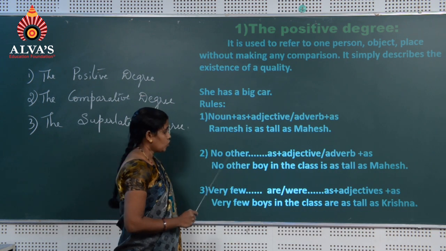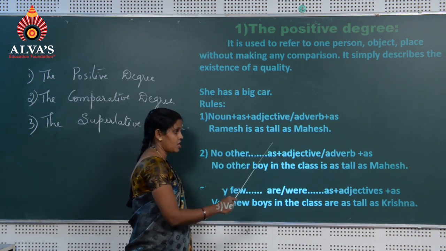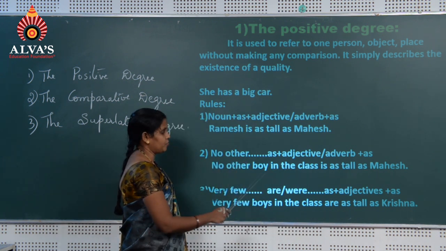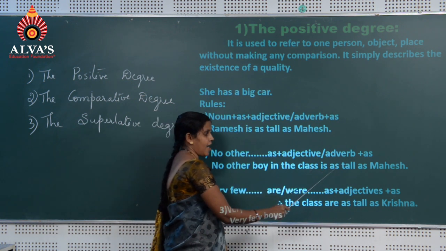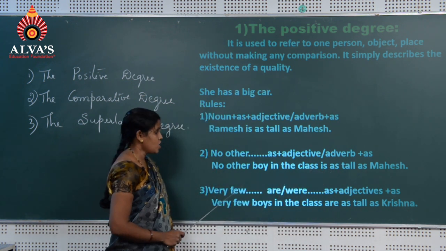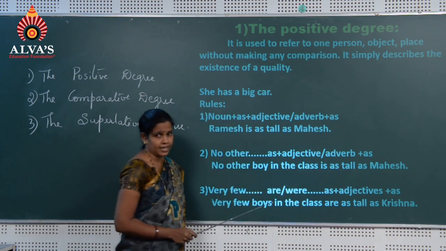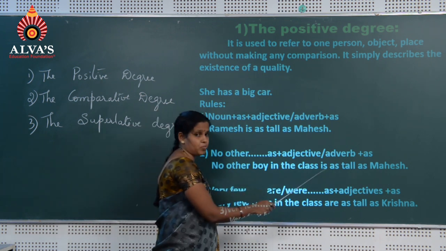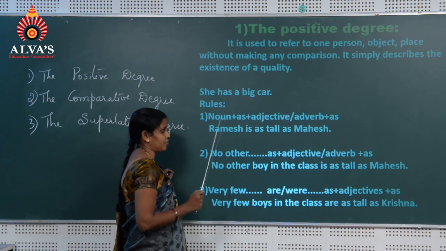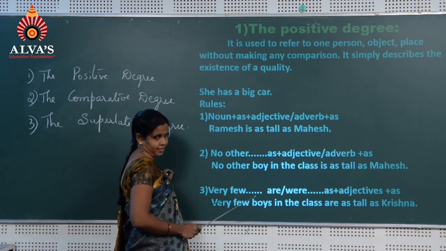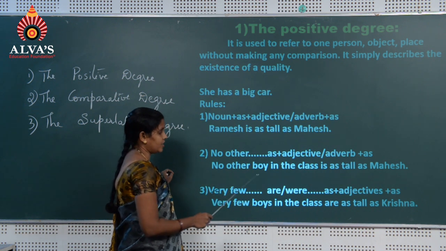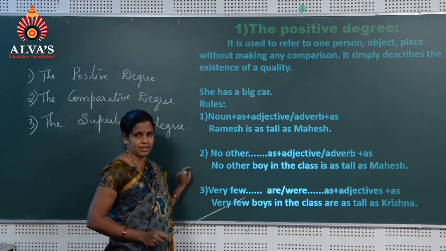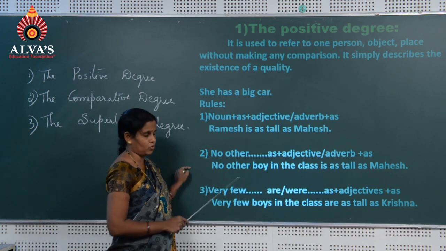Second rule is no other, dash dash, as plus adjective or adverb plus as. No other boy in the class is as tall as Mahesh. Here, Mahesh is unique in the sentence. He is the single person, he is the tallest boy in the class. Then we have to start positive degree by using no other. No other boy in the class is as tall as Mahesh. He is the tallest boy in the class. That is why we have to follow this rule.